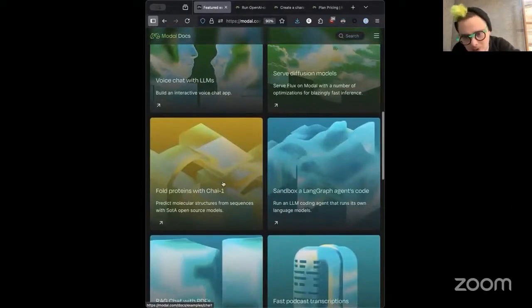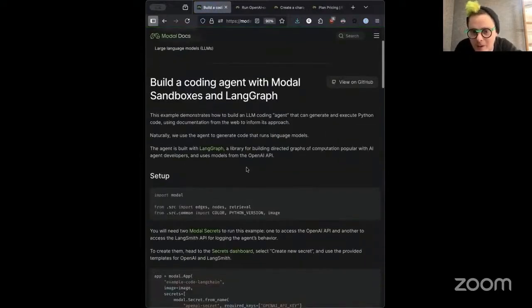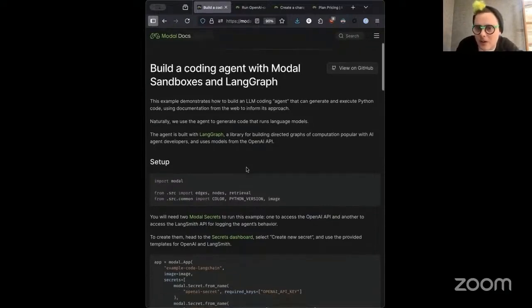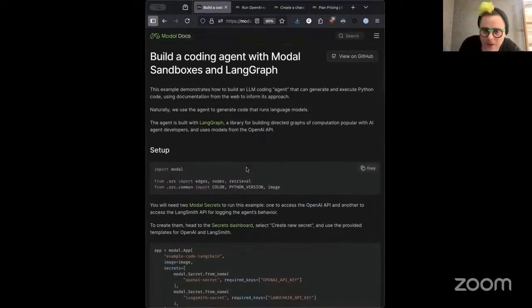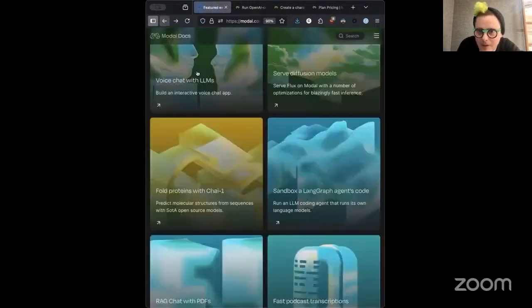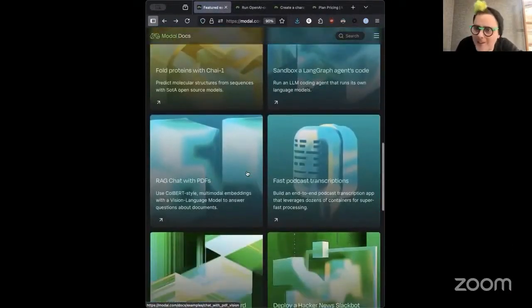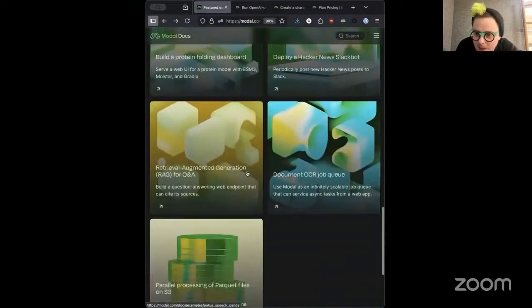And we've got a ton of other stuff on there. We've got protein folding. We've got sandboxing. This one's fun. This is an LLM coding agent that writes Hugging Face Transformers code, so it runs its own language models. The code that it writes is run inside of a sandbox on Modal so that it's not going to steal your secrets or sudo rm -rf and nuke your service or steal your lunch money. That was a fun one. We've got a RAG example. You've got to have a RAG example. Yeah, it's all on there.